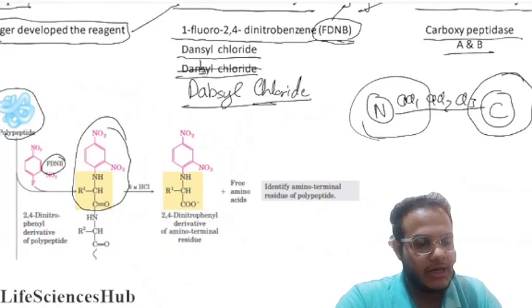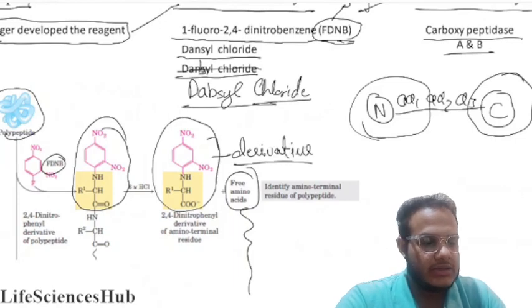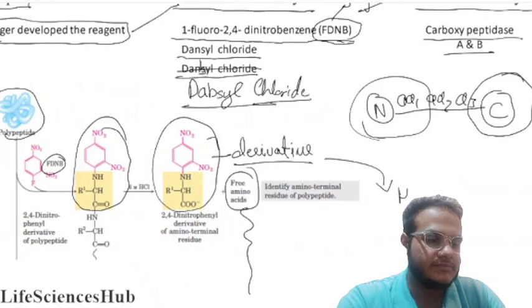Then we remove this amino acid, and the leftover chain goes aside. We remove this amino acid by acid hydrolysis with 6 molar HCl again. This derivative is again passed through HPLC.